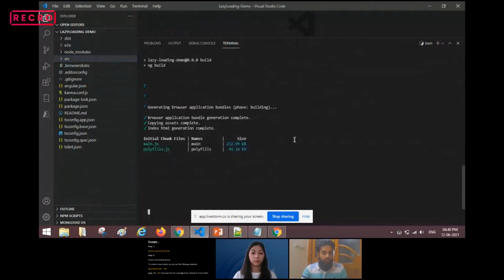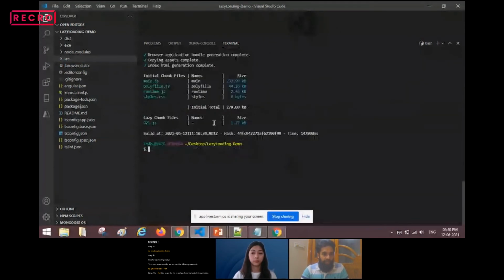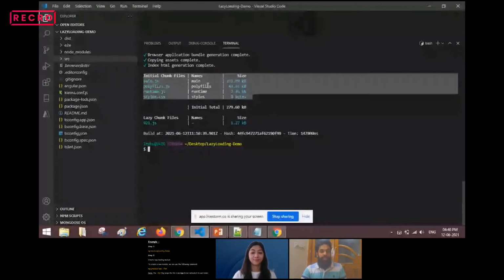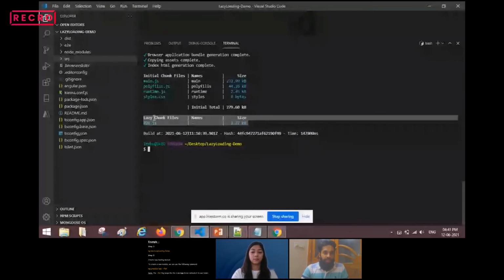So now the command got executed. Here you will see the chunk files section. For example, these are all the initial chunk files which are generated when we load our home page. In the second part, we have lazy chunk files. This says we have implemented the lazy loading part.